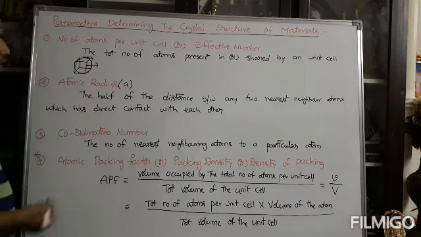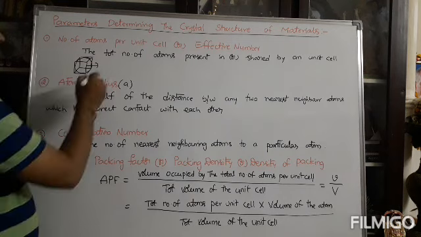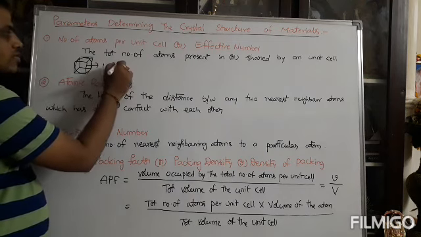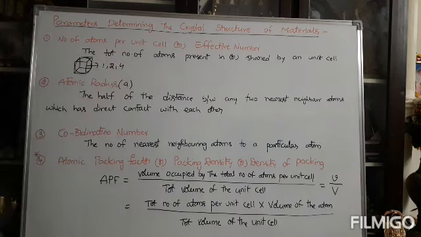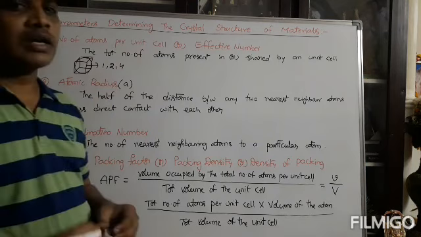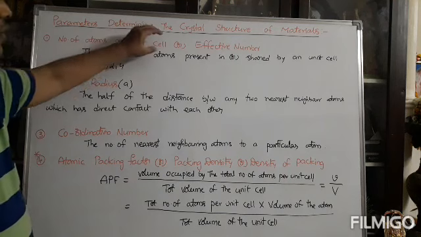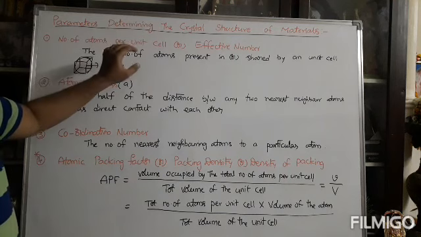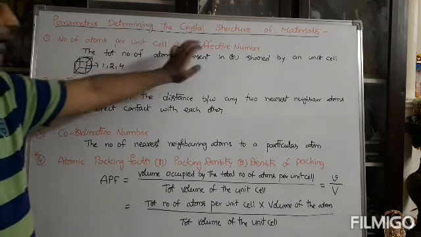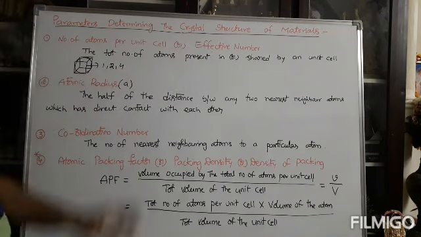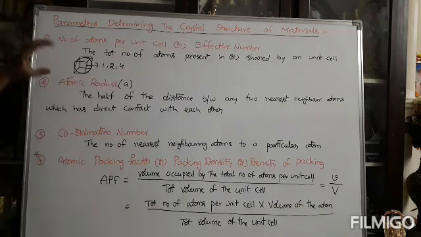The number of atoms per unit cell is then 1. Some structures have 2, some have 4. The total number of atoms existing in a particular unit cell is called the effective number, otherwise the number of atoms per unit cell. That is the first very important parameter.